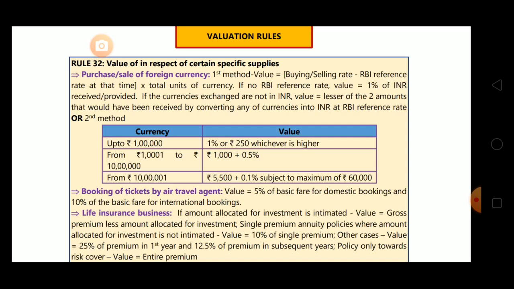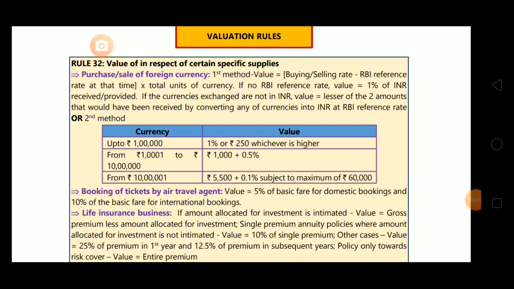Okay, I am reading this again. Lesser of the two amounts, we will compare two amounts. Which two amounts will convert? Means we will convert both the currencies into INR, then we will take the lesser of the two amounts. Lesser of the two amounts that would have been received by converting any of the currencies into INR at RBI reference rate. Clear? There has been correction in this.